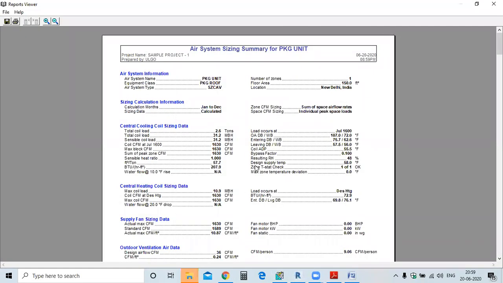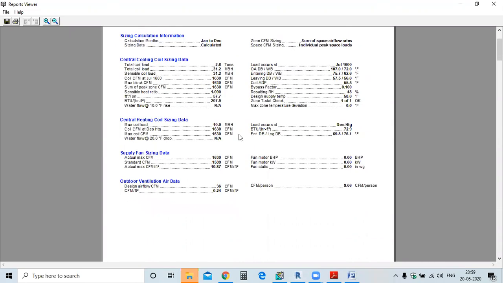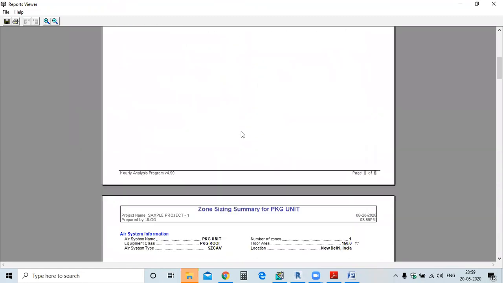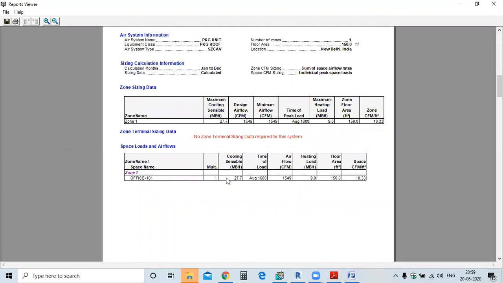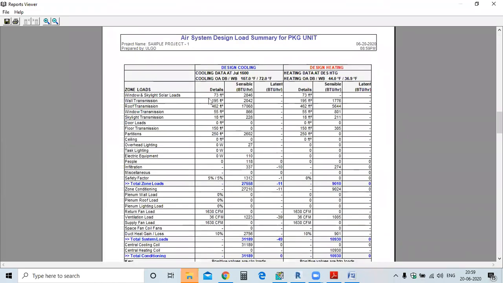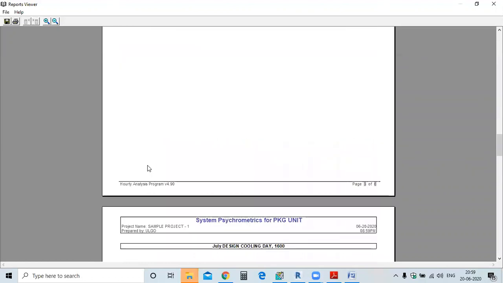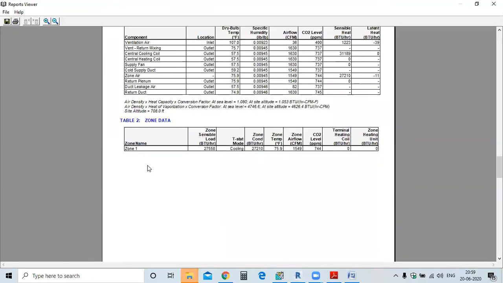Okay. This is the sizing sheet. You can see the total coil load is 2.6 tons and all the details that you have put. Like zone 1 design airflow, maximum airflow, design cooling, design heating, partition, infiltration, miscellaneous. We haven't put any miscellaneous infiltration. So this is the report that we have generated for heating and cooling load calculation.